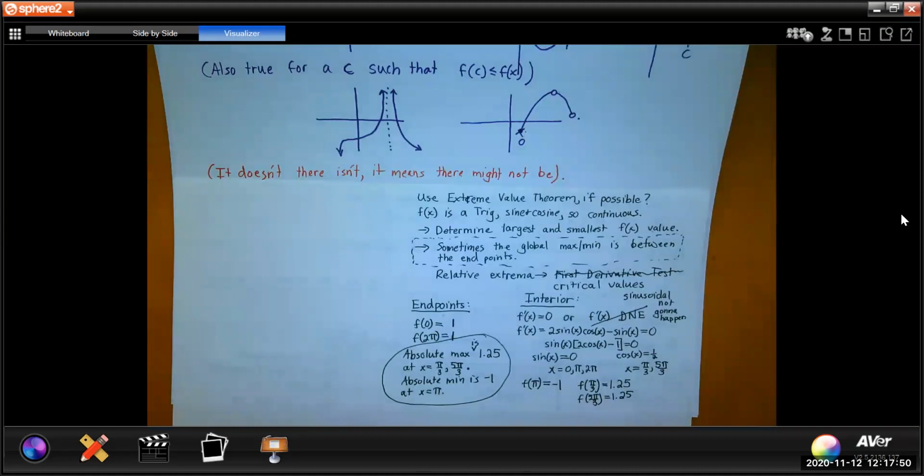So if we looked at a graph, which I encourage you to do while we rest and consider, you'll notice that the graph has the lowest point at pi and the highest point at 1.25. So we're going to take a little bit of a break here. And it's going to be a break for questions as well as a break to recharge to get ready for what we're going to do next, because it's a bit of a shift.